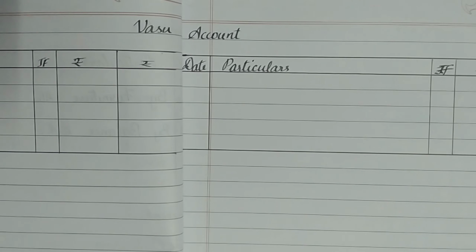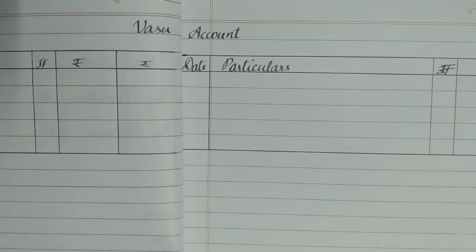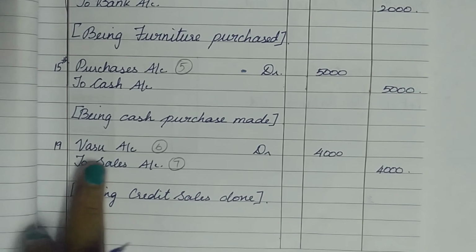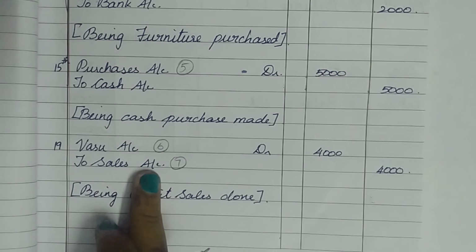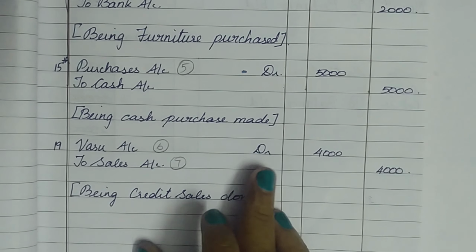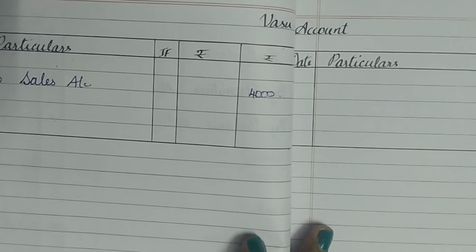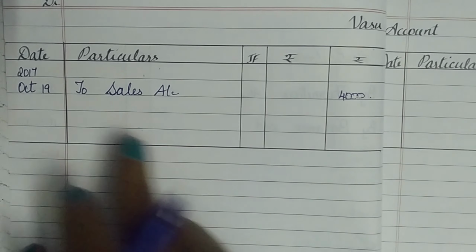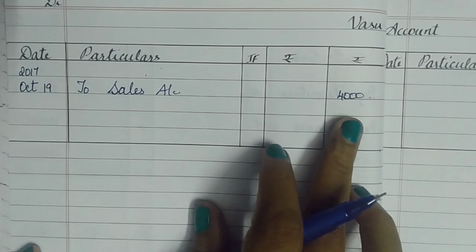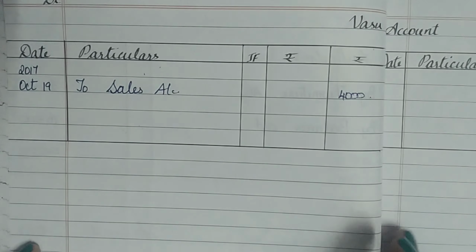Next we are going to go into Vasu's account. There's only one journal entry relating to Vasu's account, which falls on the 19th, Vasu's account debtor to sales account. So Vasu's account is debited over here, so we have to go to the debit side of Vasu's account and write to sales 4,000. On the debit side of Vasu's account, I've recorded on 19th to sales account 4,000.